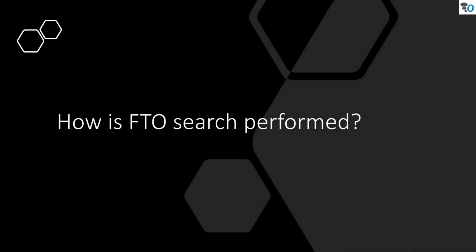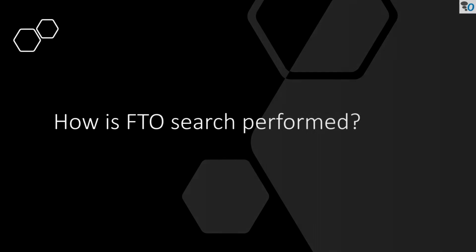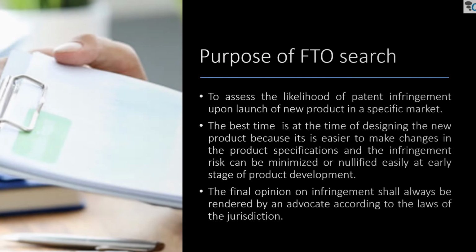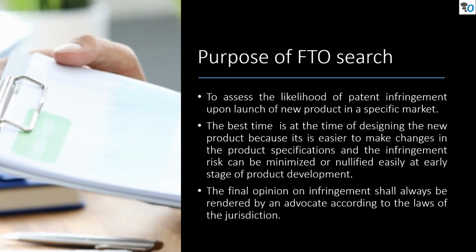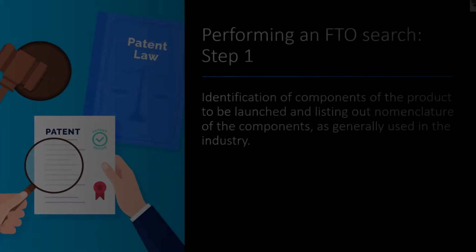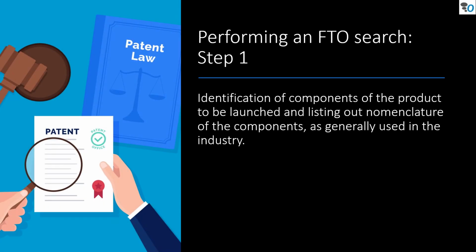FTO or Freedom to Operate search is a very specialized search and it should always be performed by a skilled and experienced professional. The interpretation of patent claims and opinion on infringement must be understood very carefully. Now, let's see how an FTO search is performed. The purpose of an FTO search is to assess the likelihood of patent infringement upon launch of a new product in a specific market.